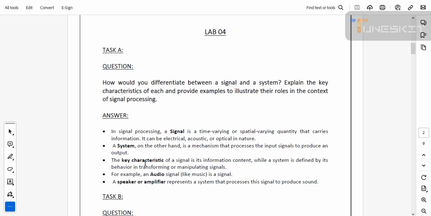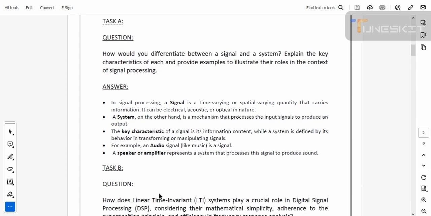The characteristic of a signal is its information content, while a system is defined by its behavior in transforming or manipulating signals. For example, an audio signal like music is a signal, while a speaker or amplifier represents a system that processes this signal to produce sound.